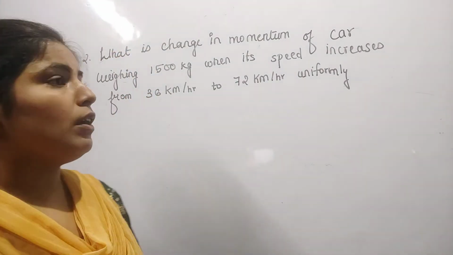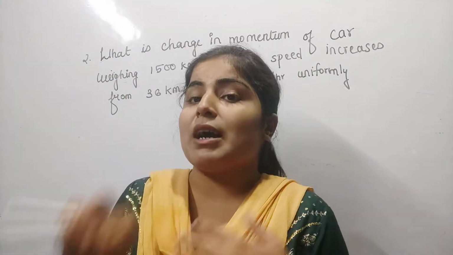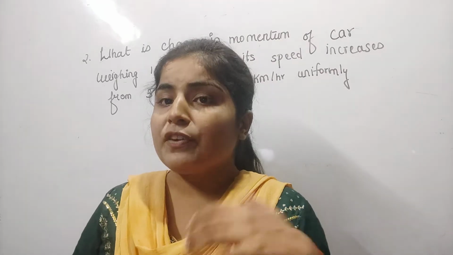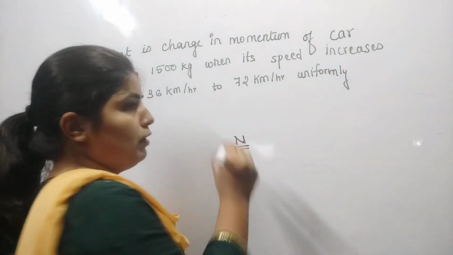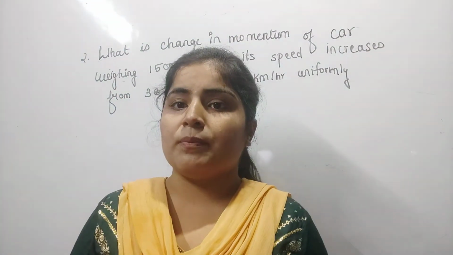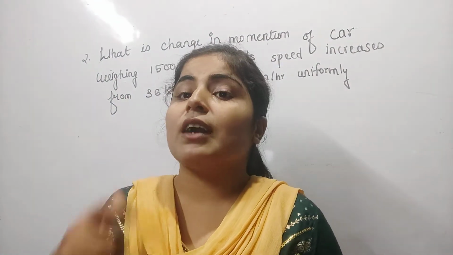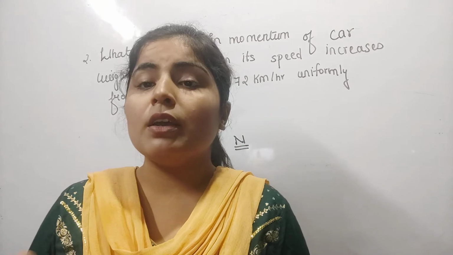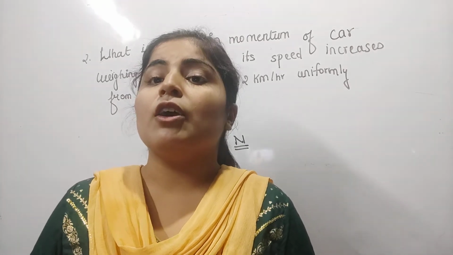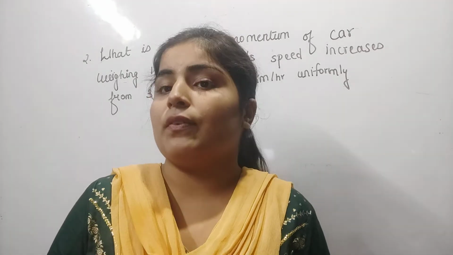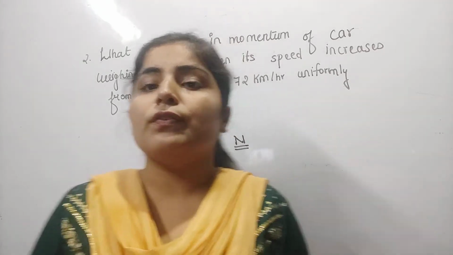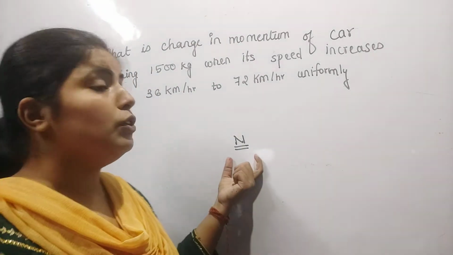How can we know whether this is mass or weight? The difference between them is that the unit of weight is Newton. What is the weight of an object? The weight of an object is a kind of force by which gravity pulls any object toward itself, and the unit of that force is Newton.